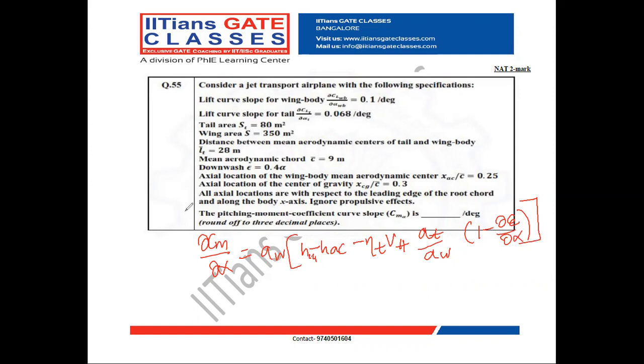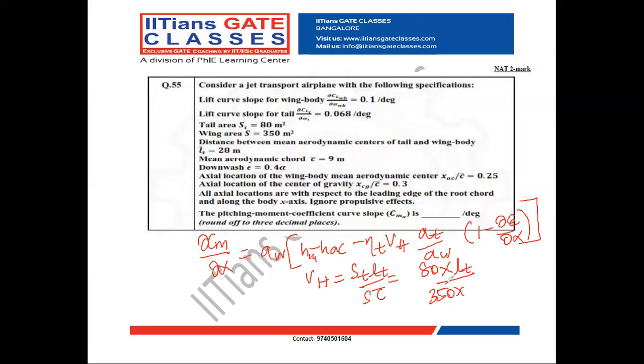First, we have to find V_H equal to S_T into L_T divided by S into C bar. What is S_T? 80 meter square. L_T we don't know. S is equal to 350 meter square.